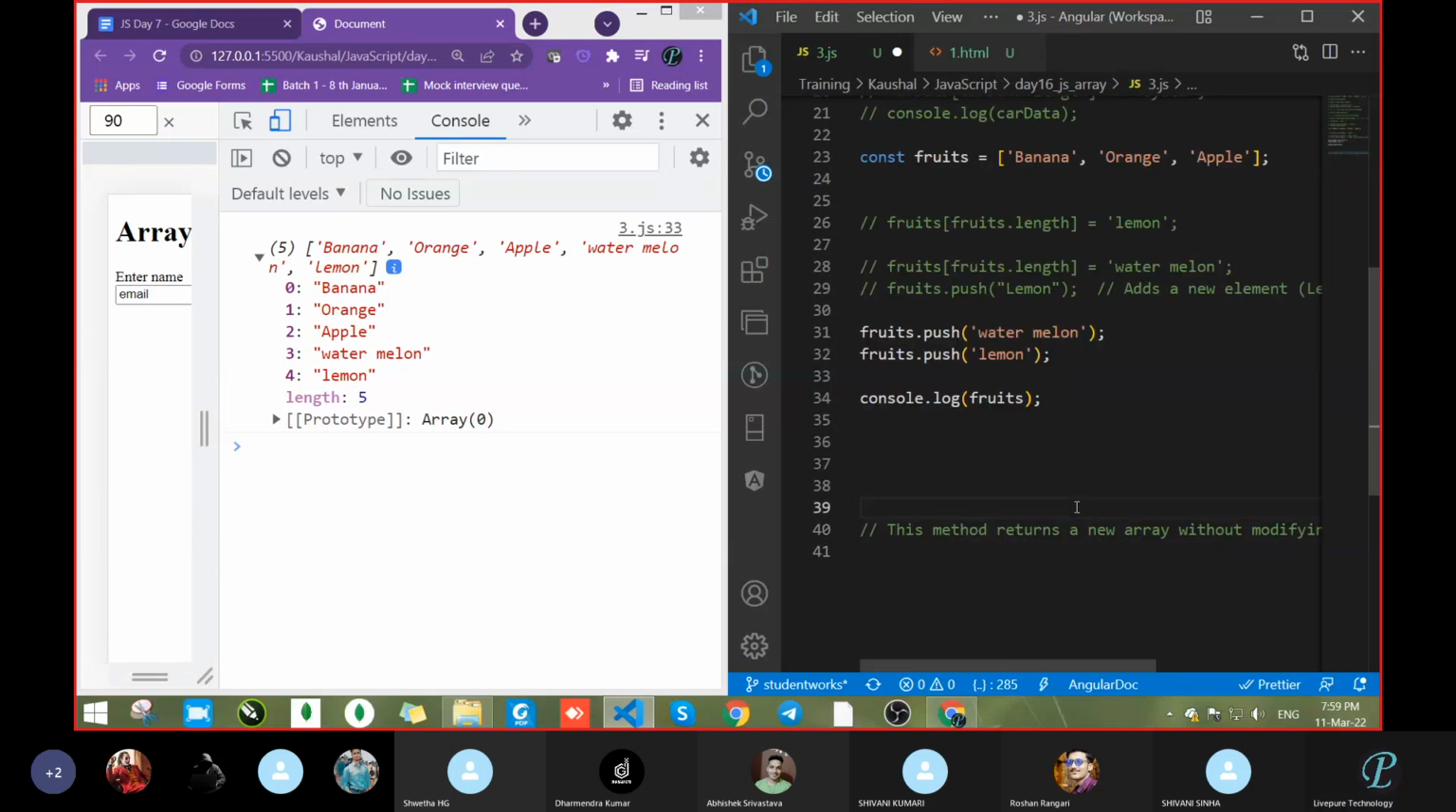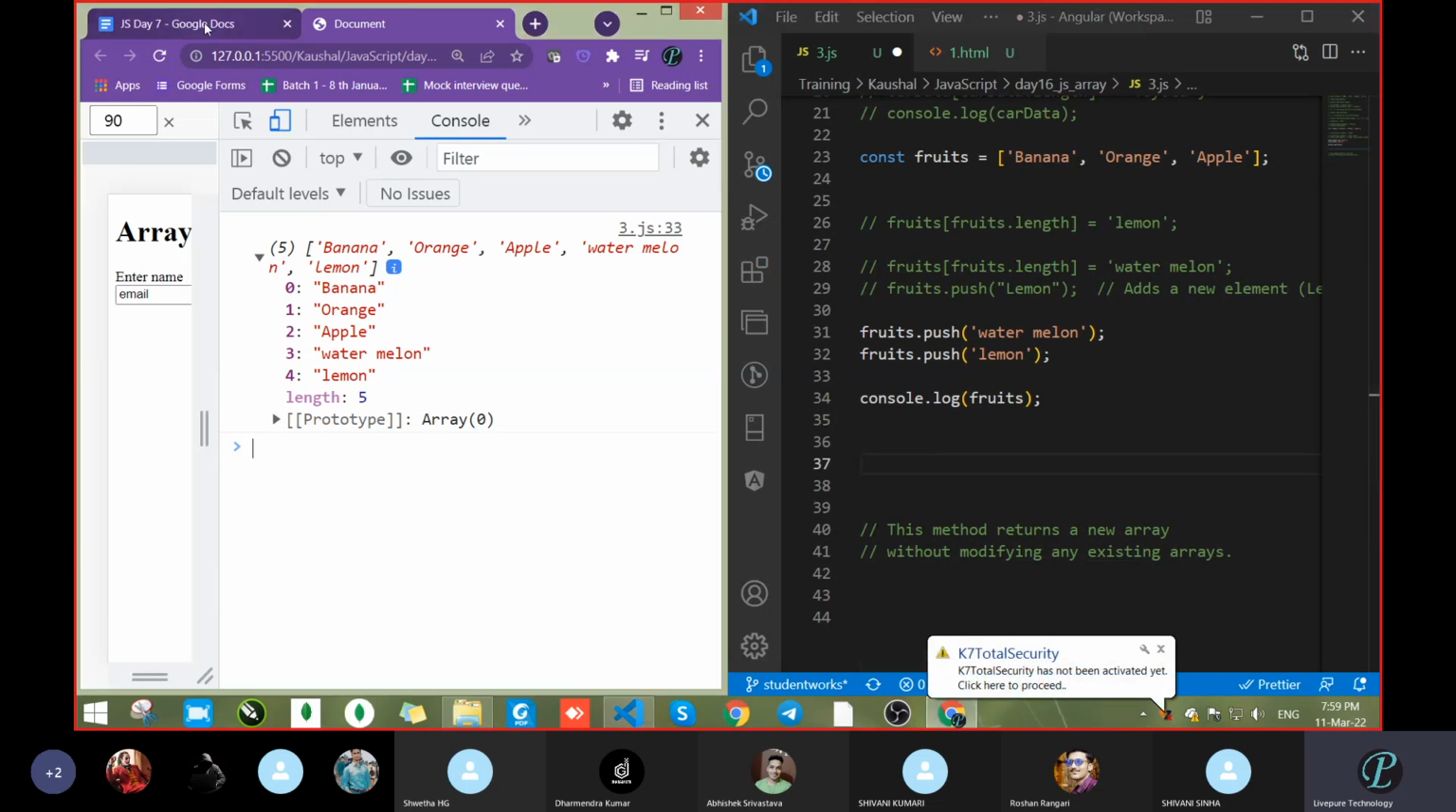So see, where did you get this term actually? Can anyone tell me? Previously we saw this line: this method returns a new array without modifying any existing array. We discussed the same thing somewhere previously. Tell me where?